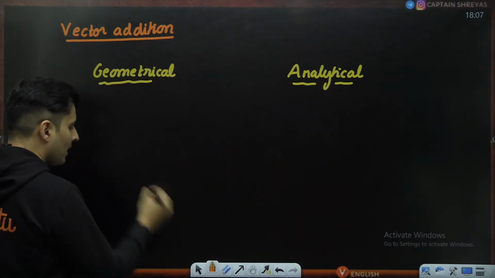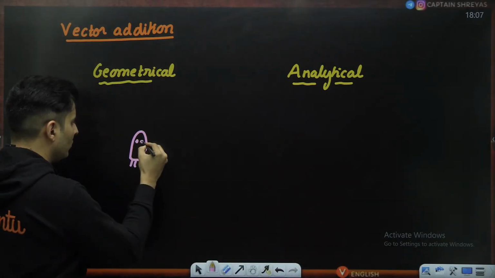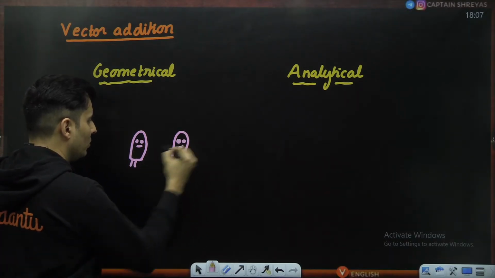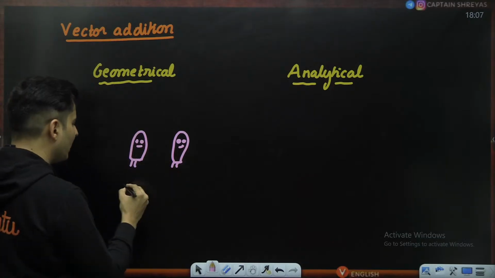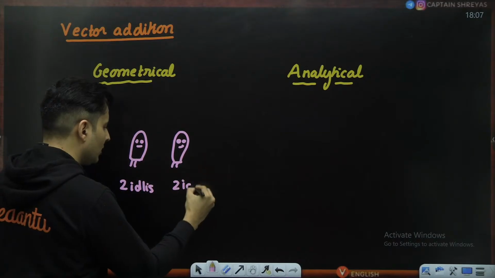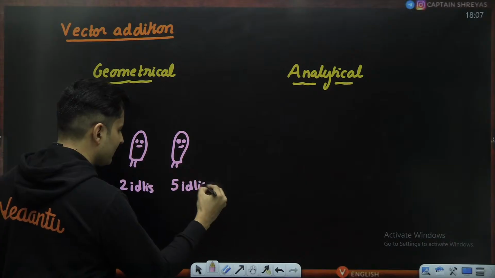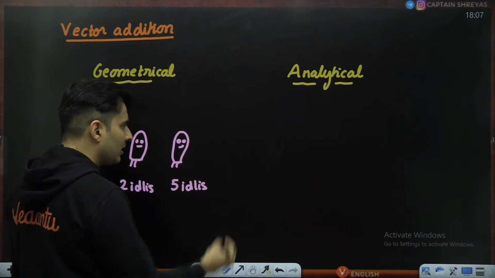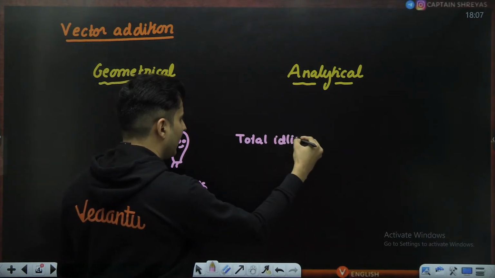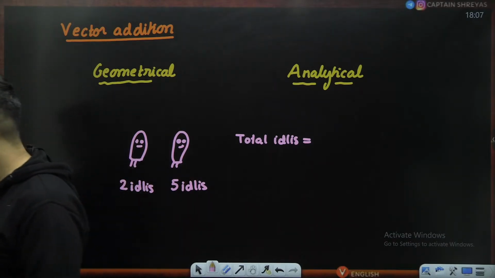Just imagine, my dear students, there are two Pandus. What are they? There are two Pandus, and this Pandu eats two idlis, and this Pandu also eats, let's say, for example, five idlis. So if I ask you, what is the total number of idlis that the Pandus had, what will your answer be? Come on, my dear students, what is the total number of idlis the Pandus had?